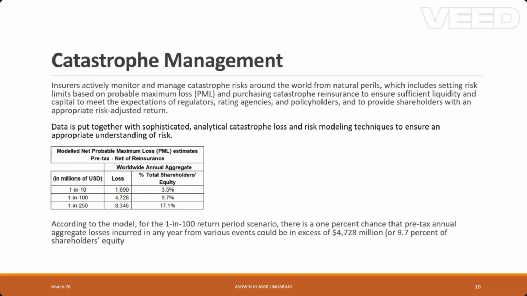The next section is catastrophe management. This is very crucial in determining PMLs and purchasing reinsurance accordingly, which will ensure protection against various catastrophes. We obtain PMLs after end to end study and modeling of data using various vendor models. The table shows PMLs net of reinsurance for a few return periods. 1 in 100 shows an estimate of 4.7 billion USD worldwide annual aggregate loss, and it forms about 9.7 percent of total capital. So if a 1 in 100 return period scenario were to occur, there is a 1% chance that aggregate losses in any year could be in excess of 4.7 billion USD.